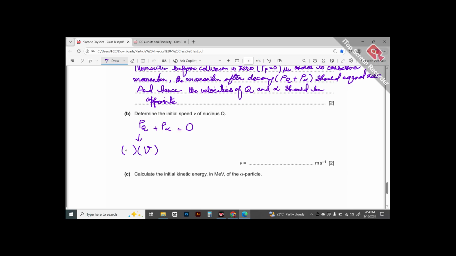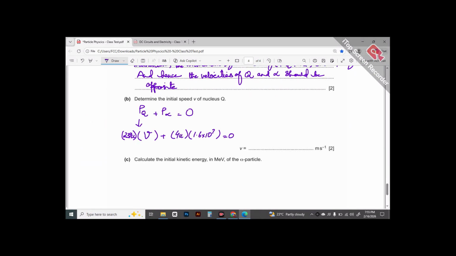Mass of Q in terms of atomic mass unit is given to be 239 u. Then momentum of alpha is going to be mass of alpha times velocity of alpha. Mass of alpha is 4u. We are going to place the relative mass in terms of nucleons. And the velocity of alpha is given to be 1.6 exponent 7. This should give us 0.